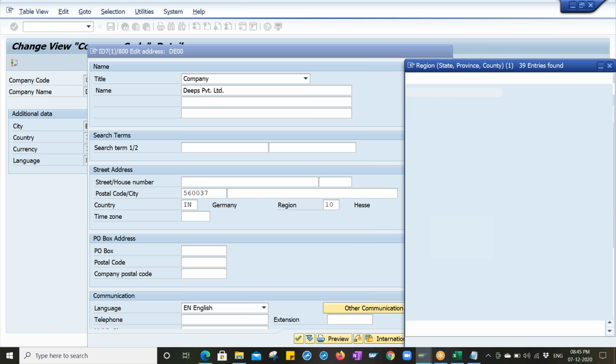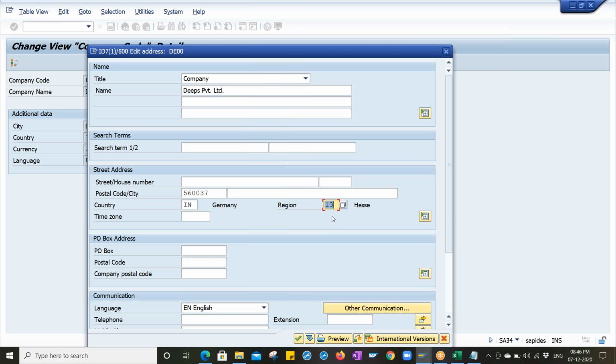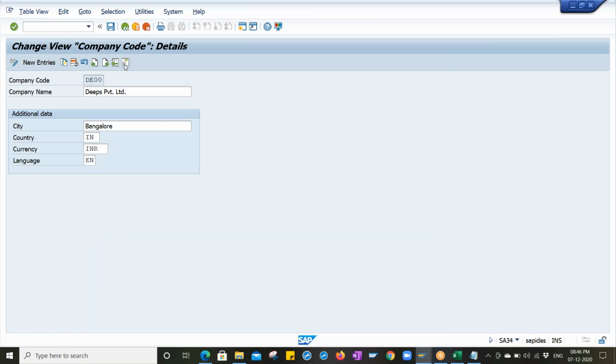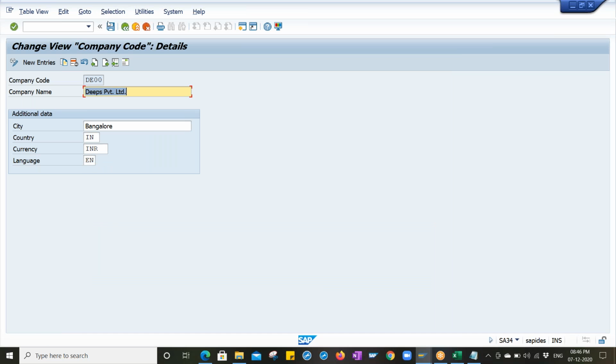If your company belongs to Bangalore, then what will be the state? State 10 is Karnataka. If it is Madhya Pradesh it is 12, Maharashtra is 13, Odisha is 18, whatever it may be. Press enter. If you go again to the same address page, you will see India is populating, Karnataka is populating. Click on continue, click on save, done.